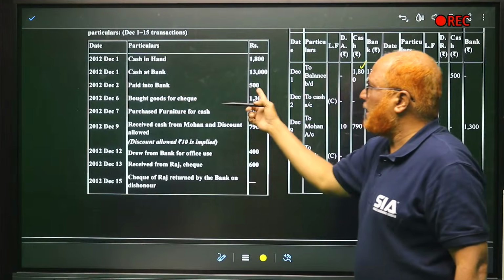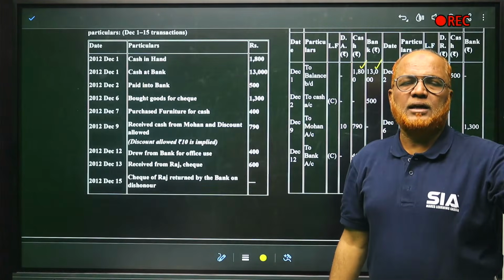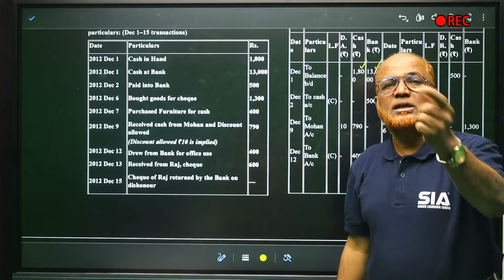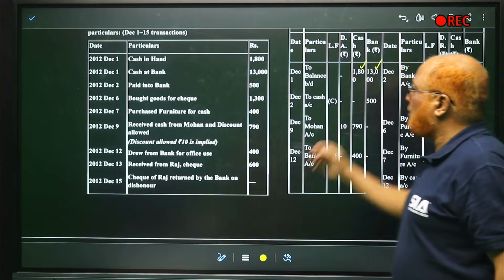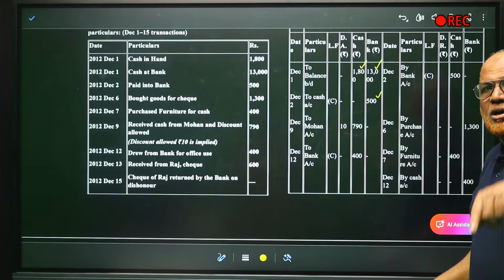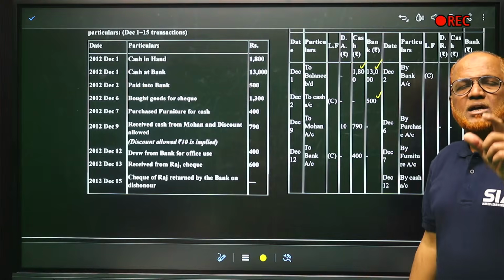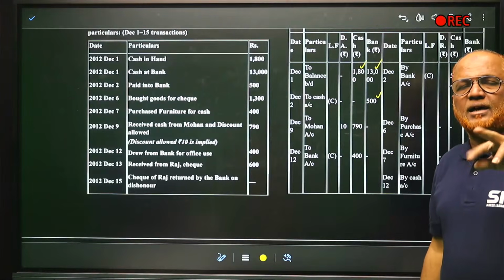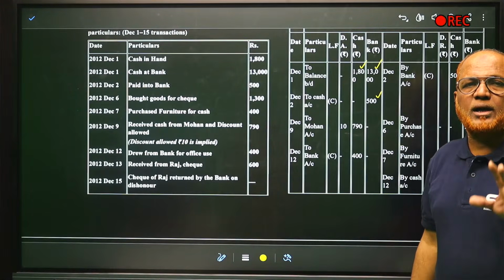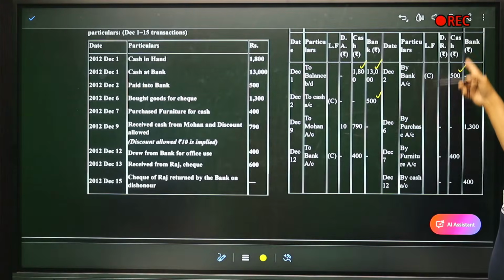Then paid into bank 500. When money is paid into the bank, the entry will be bank account debit, cash account credit. So we debit the bank account, and the cash account should be credited. This is the credit side. It is called a contra entry. A transaction which appears on both sides of the cash book is called a contra entry. So here, debit bank, credit cash.